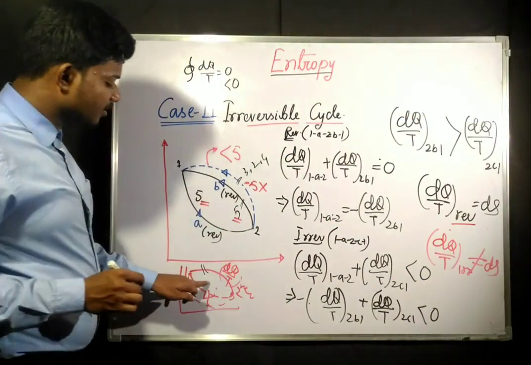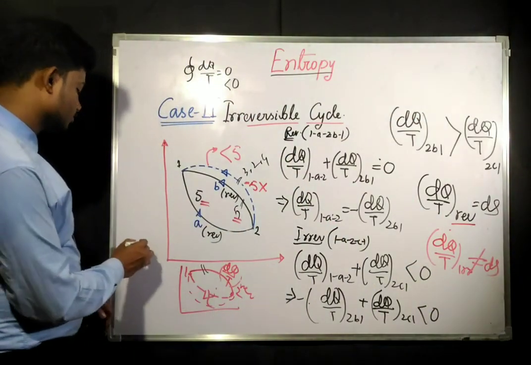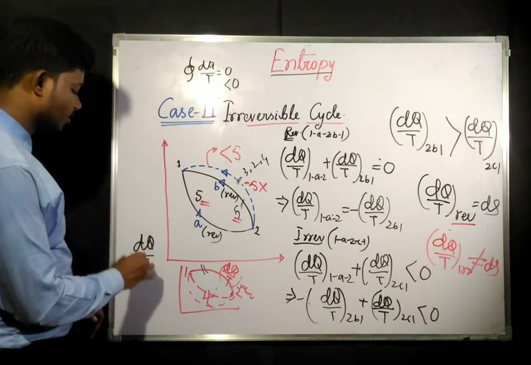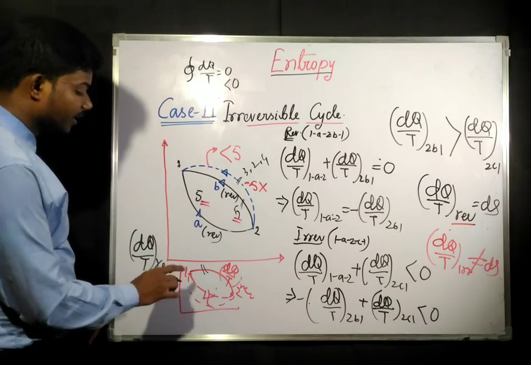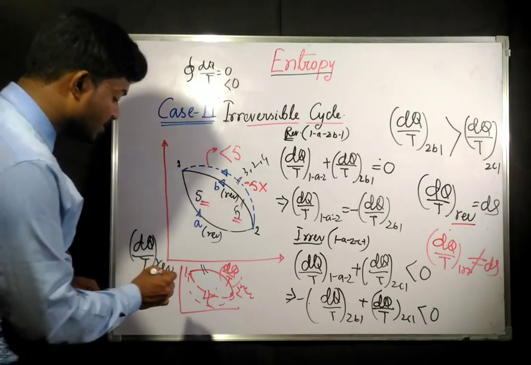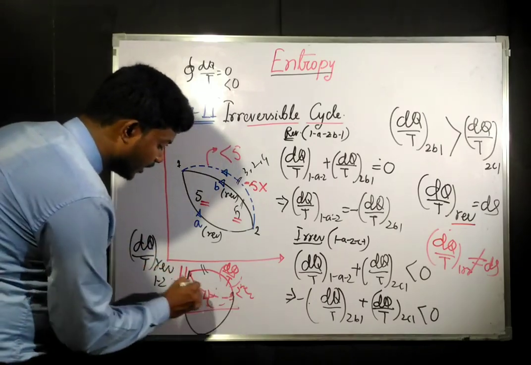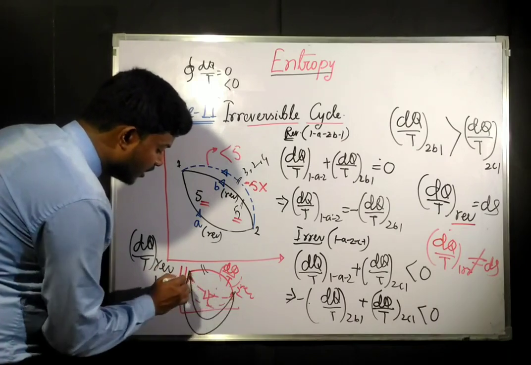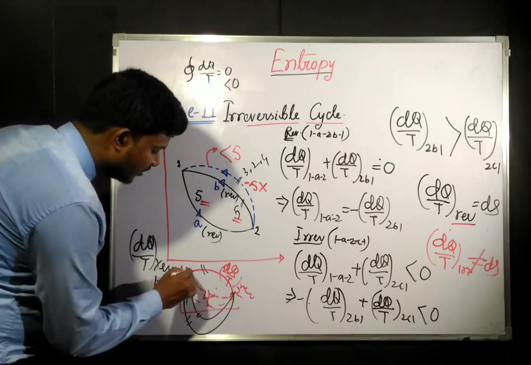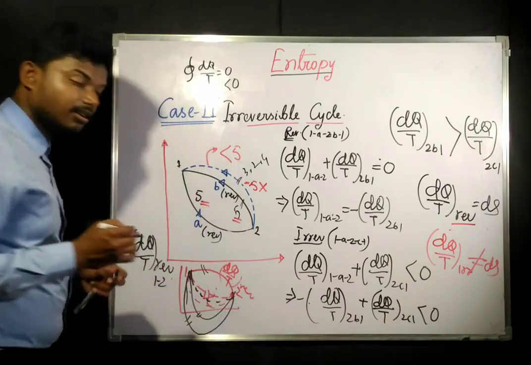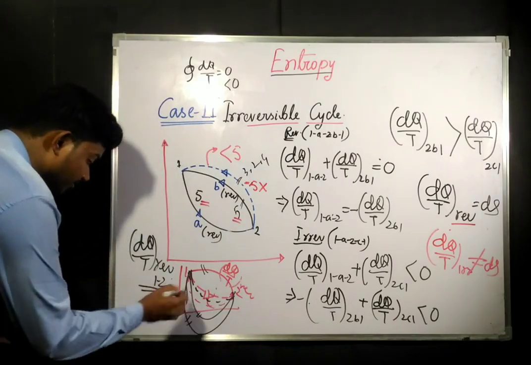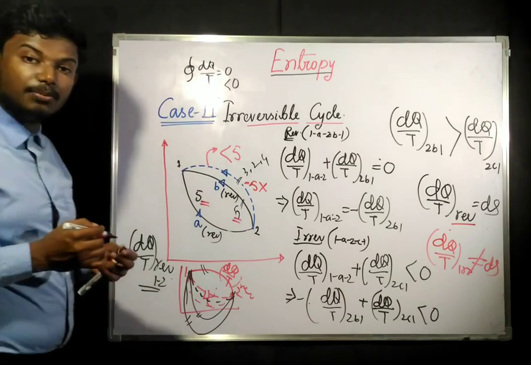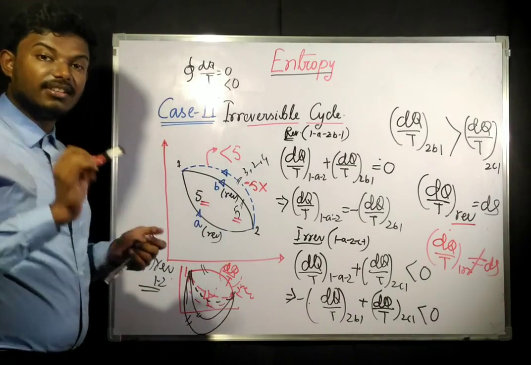The dq by T term for the reversible process from 1 to 2 is going to give us the entropy change for any process, whether you come from here or from here, whether you come reversibly or irreversibly. This term is going to give us the entropy change, whether it may be reversible or irreversible.